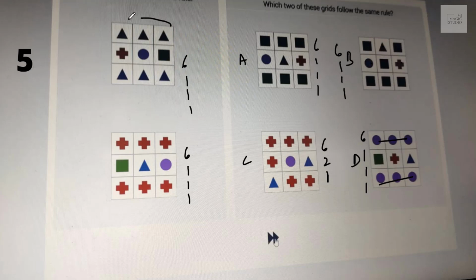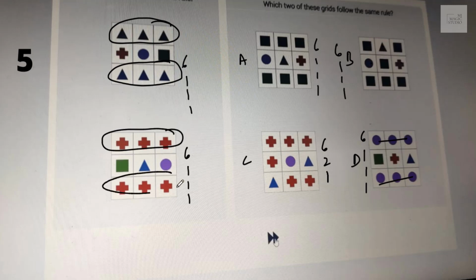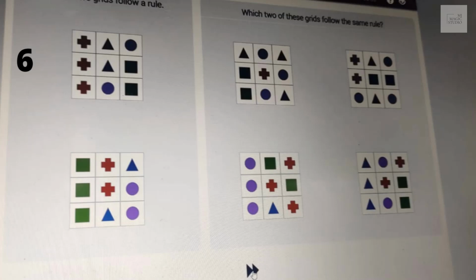Now we'll go with the formation. The two rows or two columns should be same. Two rows are same. Bingo, Mr. B, you are not there. I'll go with A and D. And as I click, I'm on the next screen.